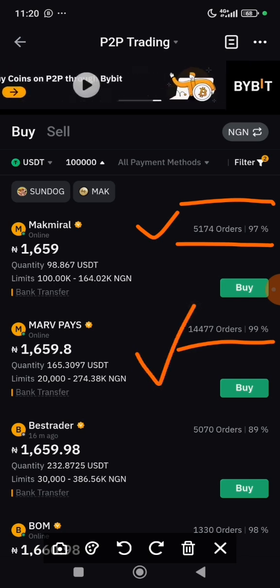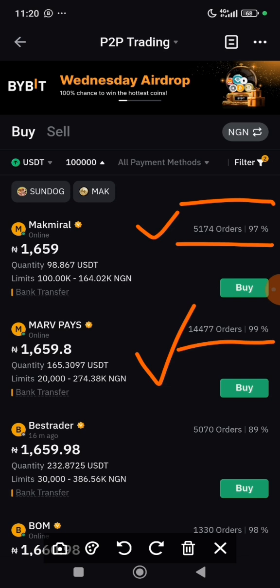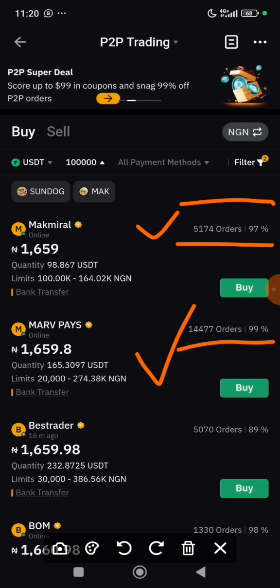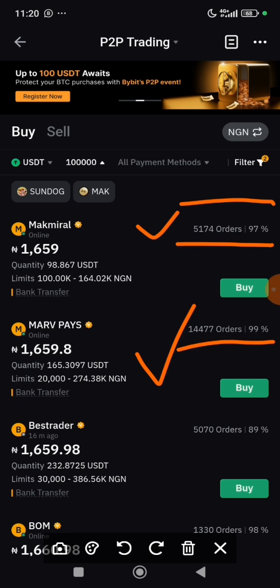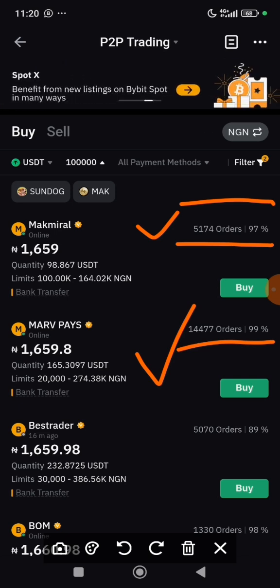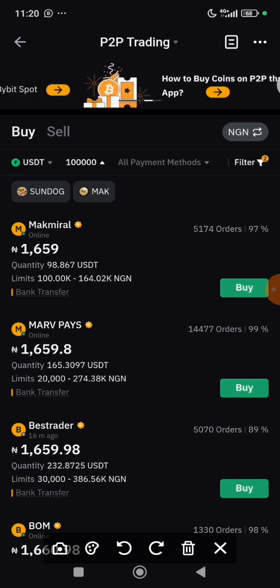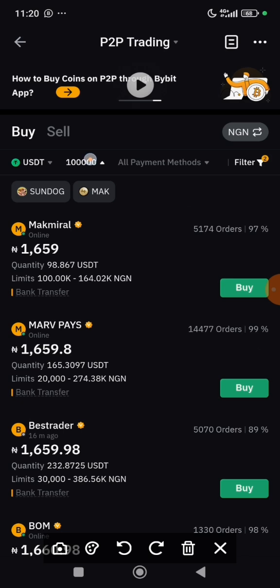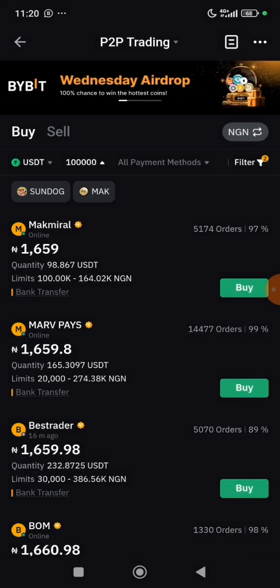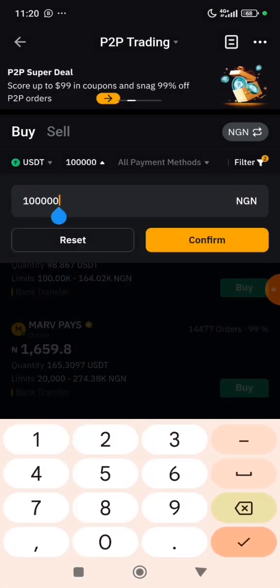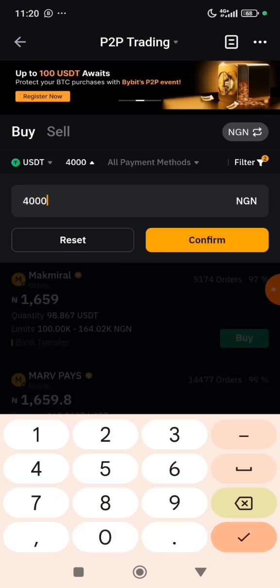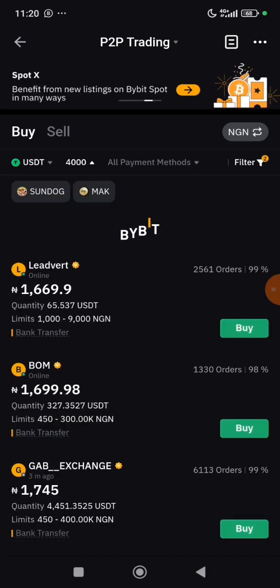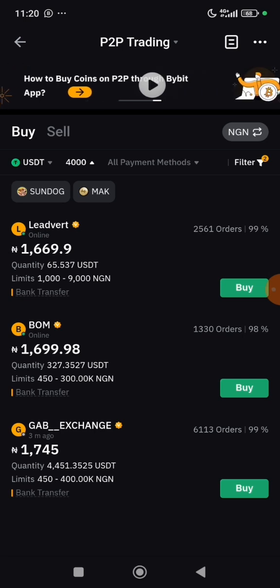But because I don't want to transact big, I don't want to buy a big amount of USDT, I just want to use this for an example so that you guys will understand how to buy. I will change the amount. I'll be using, let me see, I have to change the amount to just 4,000 Naira worth of USDT and confirm. So I want to buy 4,000 Naira worth of USDT.